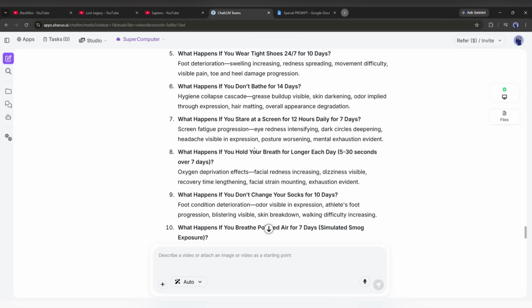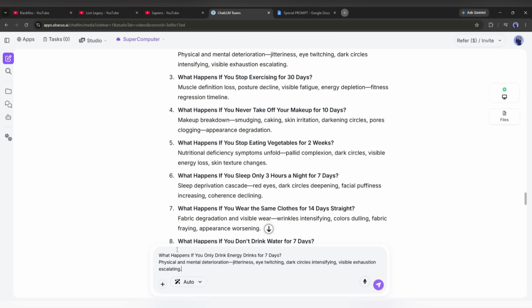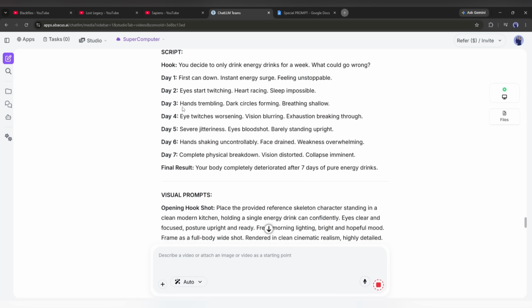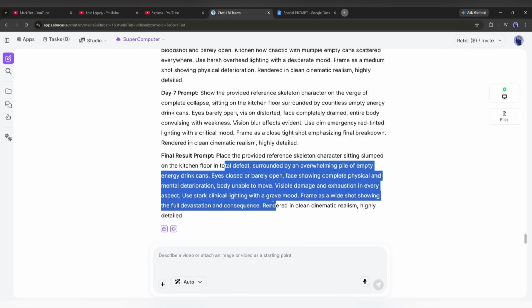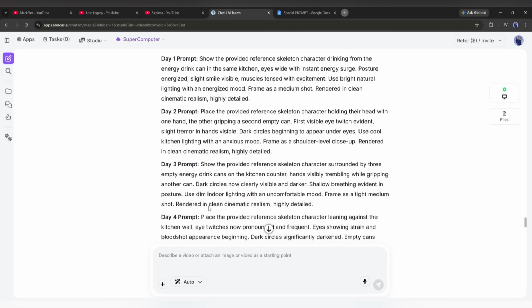Once you find the best idea, just copy the idea and paste it here in the text box and hit the send button. Now the LLM will create the detailed description and scene-by-scene prompt. And here it is. All the prompts are ready. Now we can move forward to the next step, scene image generation.